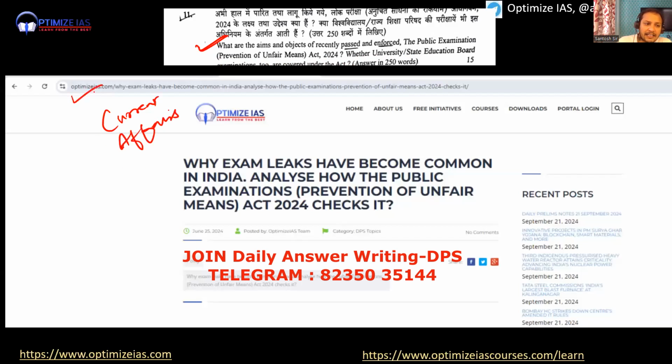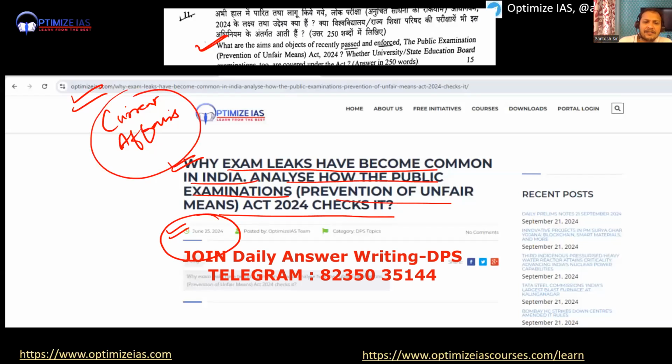And you can see directly I have discussed this question in my DPS 25th of June 2024. Exactly the same question. Why exam leaks have become common in India. Analyze how Public Examination Prevention of Unfair Act checks it. Okay, exactly the same question. And in my DPS discussion, I had told you also which are the boards which are included and which are the boards which are not included. This was exactly a current affairs question.